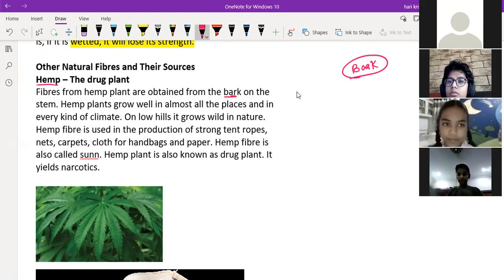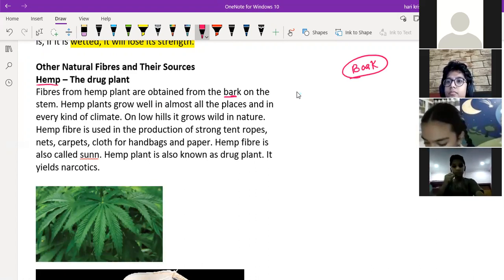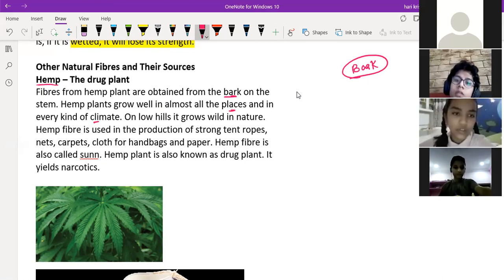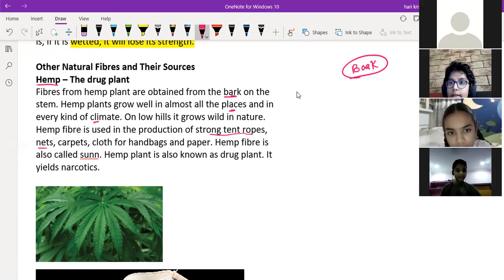Then where will this hemp plant grow? It will grow in almost all places and in every climate. It can grow in summer, winter, and the rainy season. In all climates it will grow. Then what is the use of hemp fiber? It is used in the preparation of carpets, ropes, nets, handbags, and also paper. Cloth for handbags and the paper industry also use it sometimes.